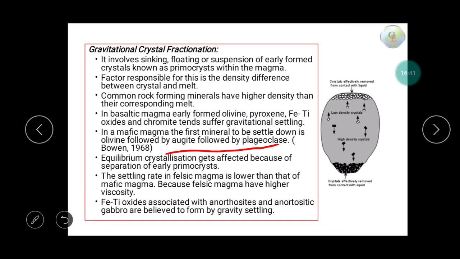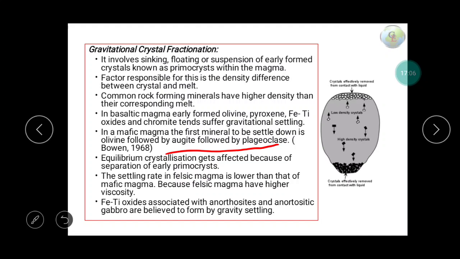Equilibrium crystallization gets affected because of separation of early phenocrysts, and the settling rate of felsic magma is lower than that of mafic magma, because felsic magma has higher viscosity. So in case of felsic magma, the crystals settle slowly because of its higher viscosity.